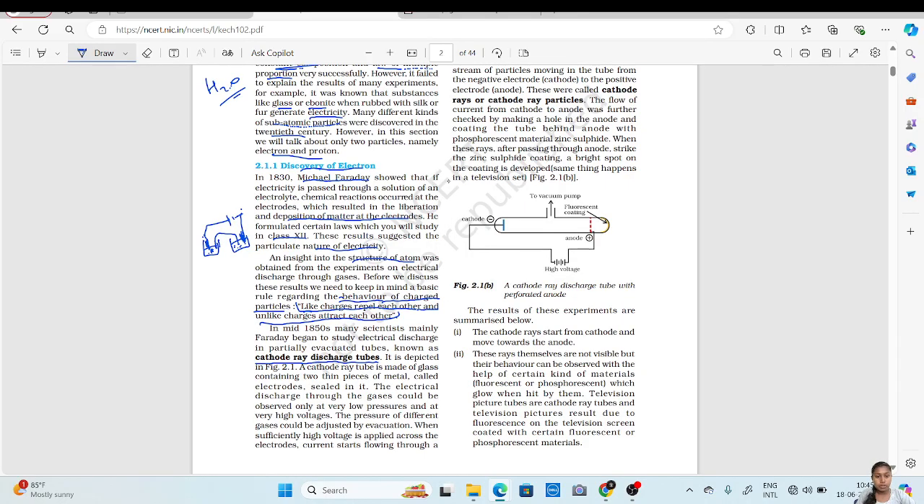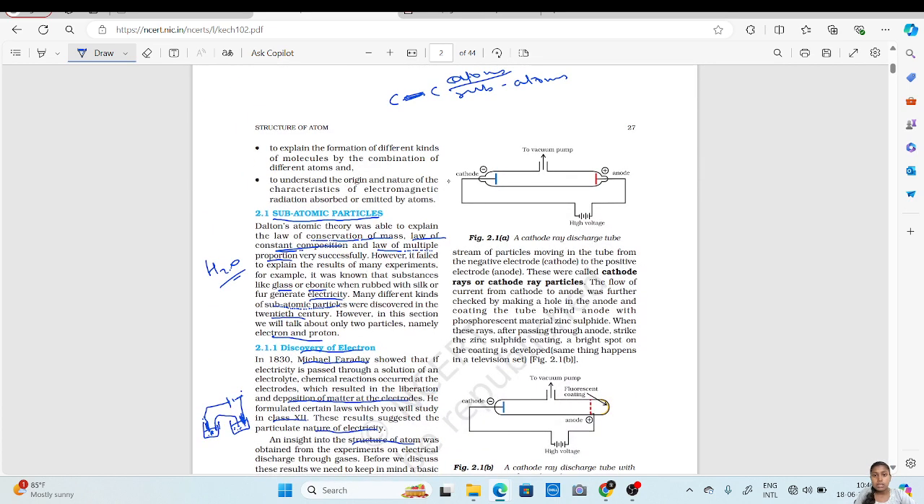A cathode ray tube is made of glass containing two thin pieces of metal called electrodes sealed in it. These are the electrodes, both of them. Electrodes are of two kinds, cathode and anode.